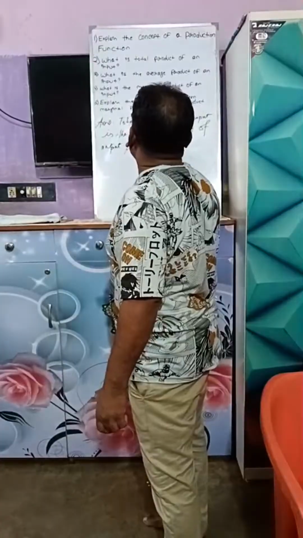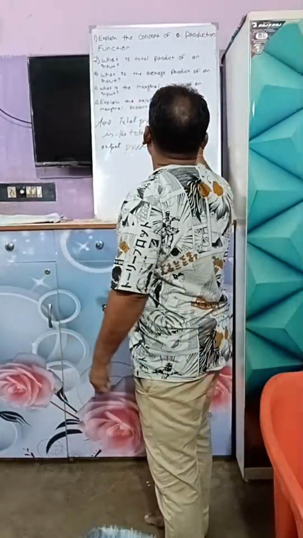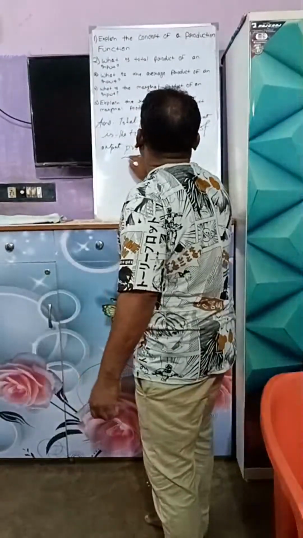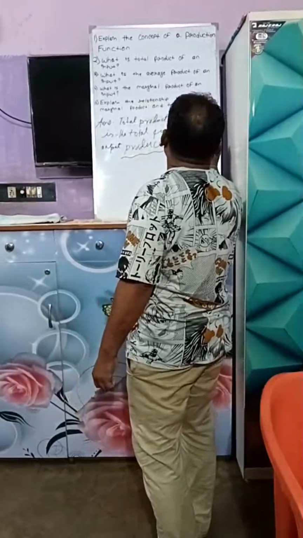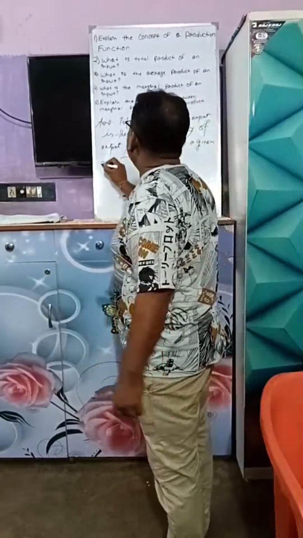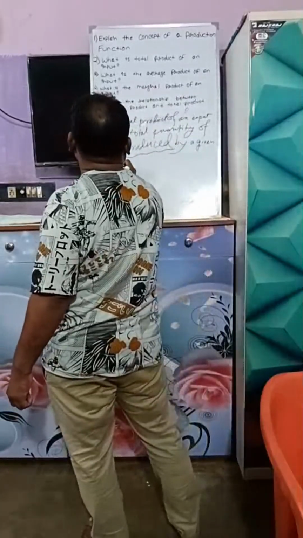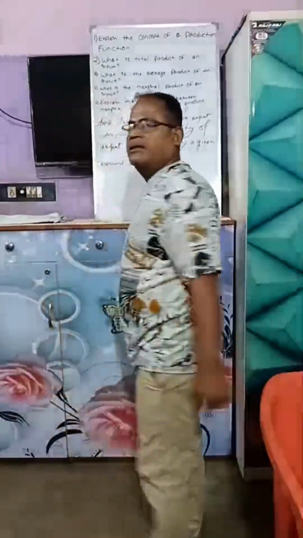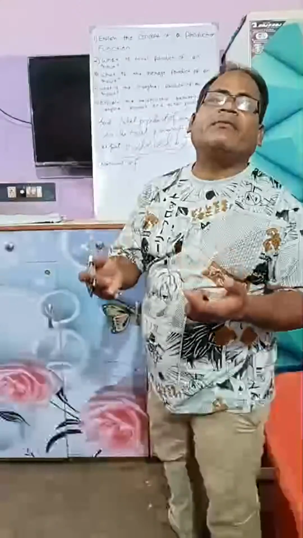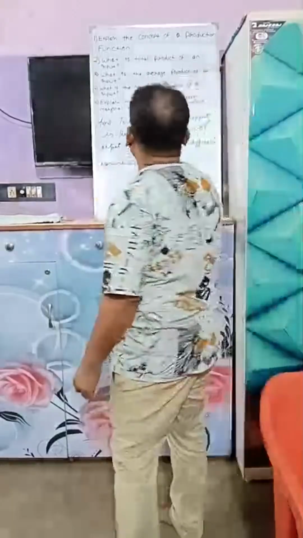You need to write: total product of an input is the total quantity of output produced by a given amount of a variable input. Is that clear?